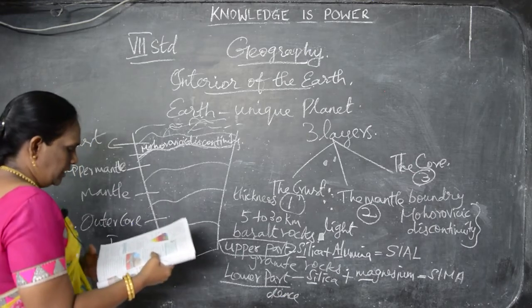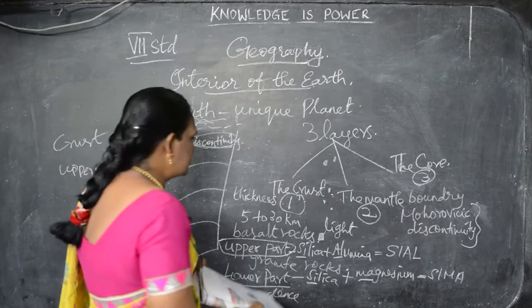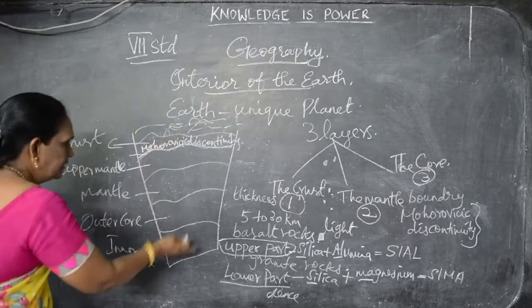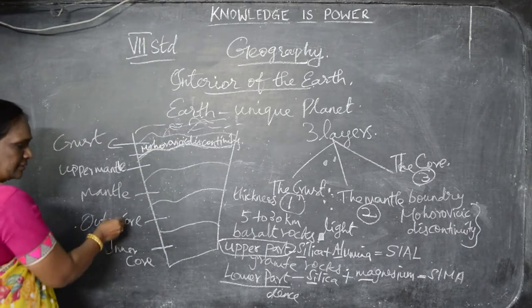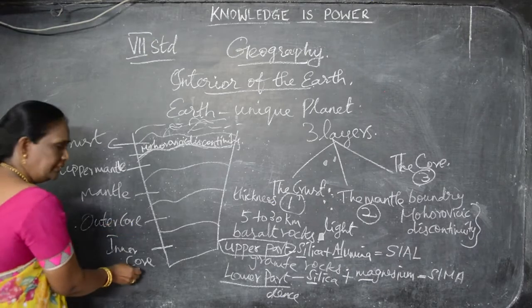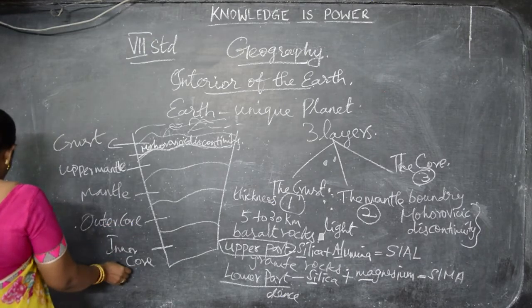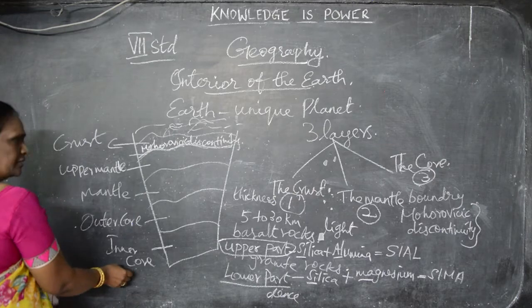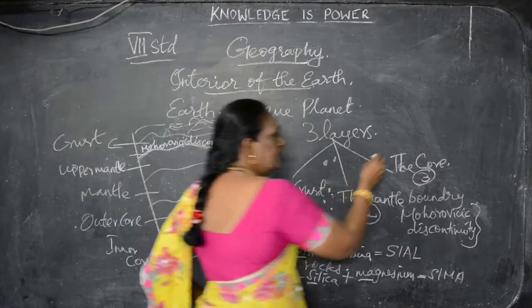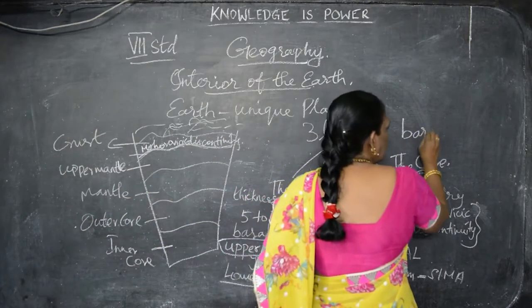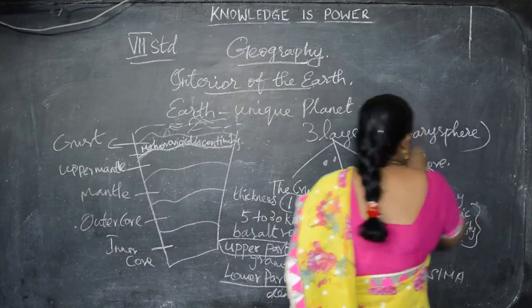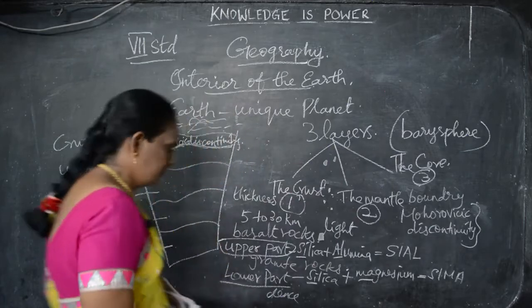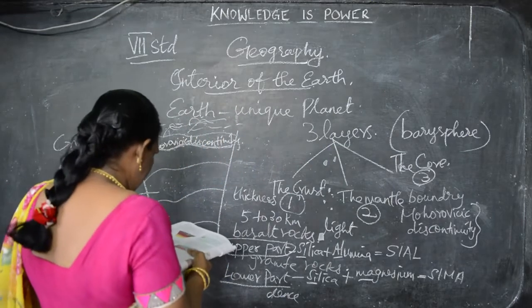And the innermost layer of the earth is called the core. The core is also of two types, the outer core and the inner core. The core is otherwise called barysphere. This core, the third layer, is called barysphere.